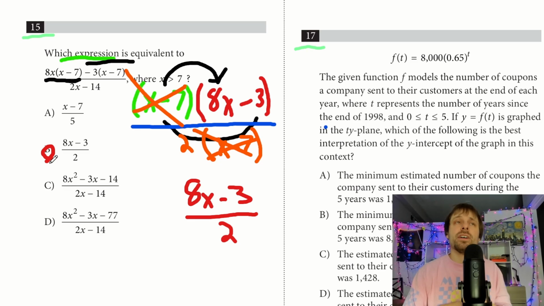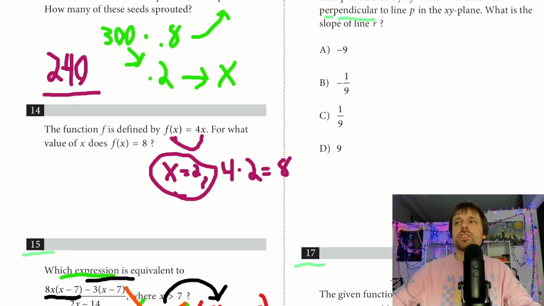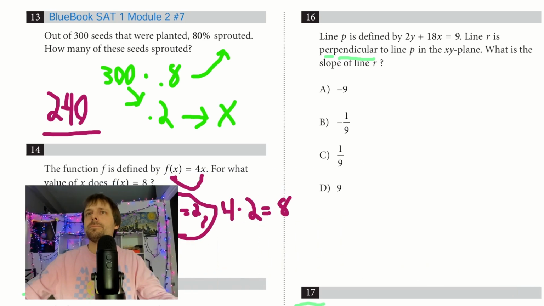Really good problem. I have it underlined because it's important to remember those different forms of factoring. Of course, you could multiply everything, then factor. This is just going to make it a lot faster, a lot more optimal of getting our answer here. So we'll try just this right-hand side here. Let's jump up to number 16.